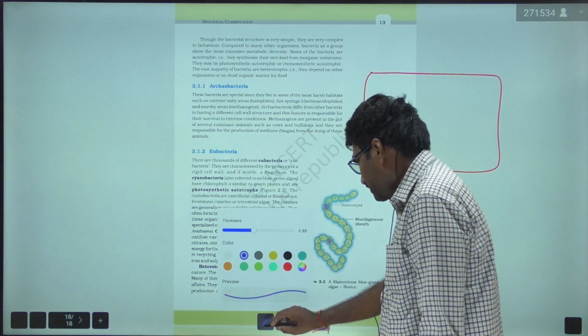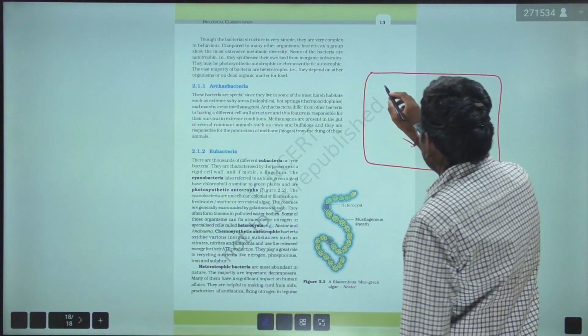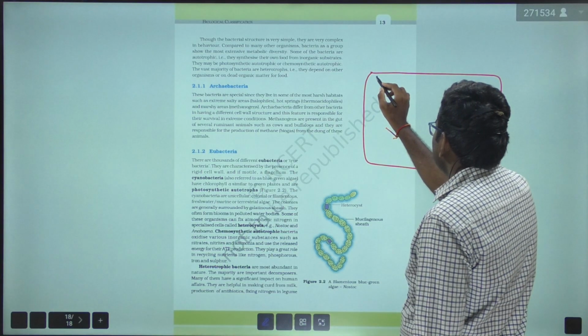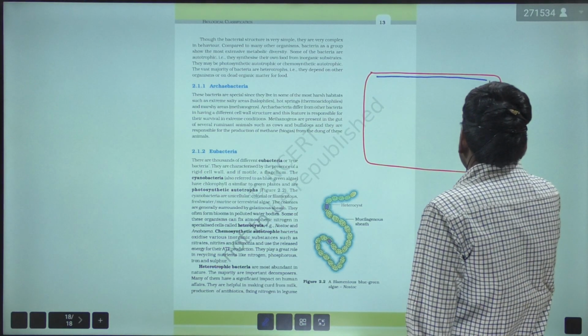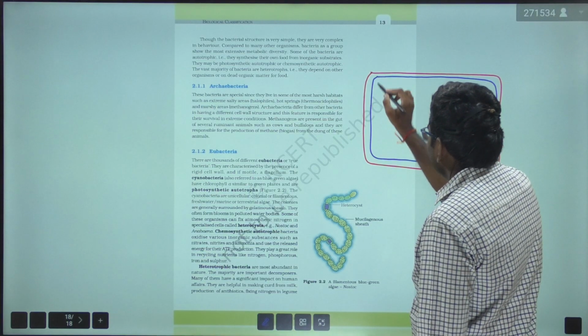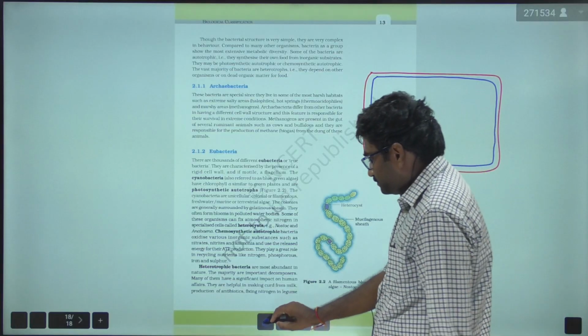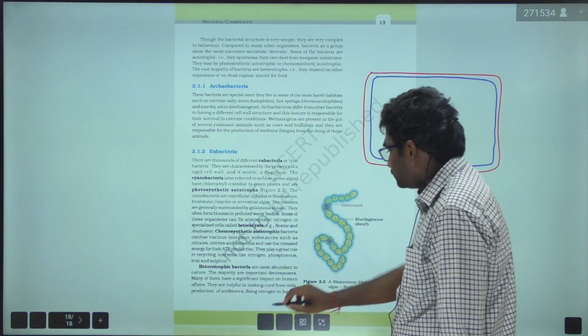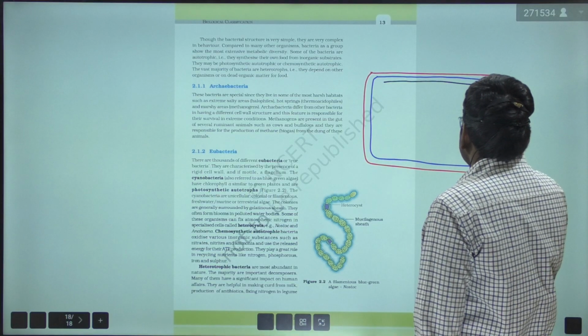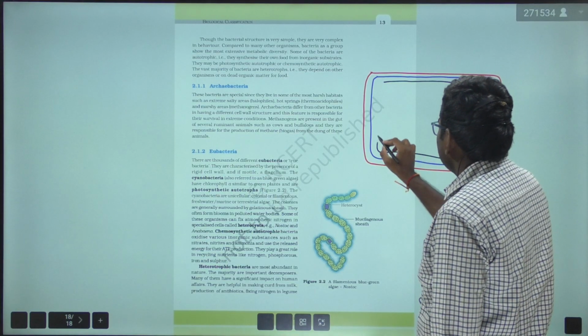The first layer is a glycocalyx, then cell wall, and cell membrane.